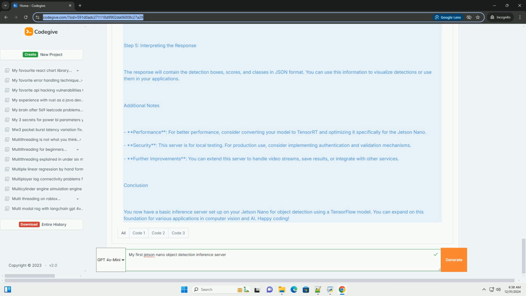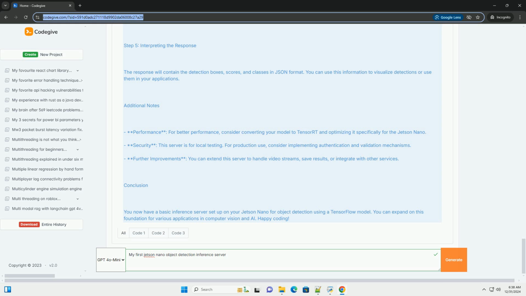Step 2. Create the inference server. 1. Directory structure. Create a directory for your project. Bash: mkdir jetson_inference_server, cd jetson_inference_server. 2. Create a Python script.